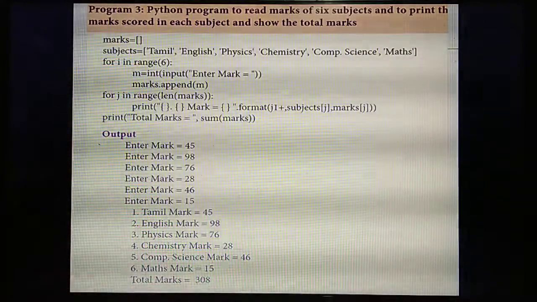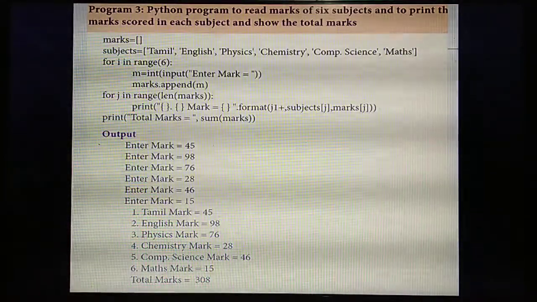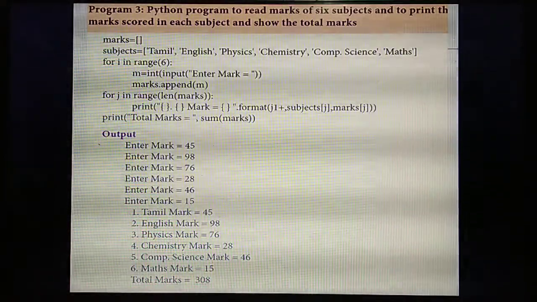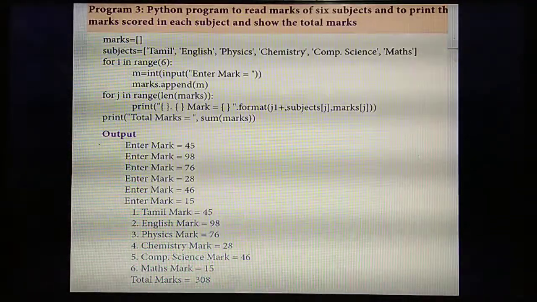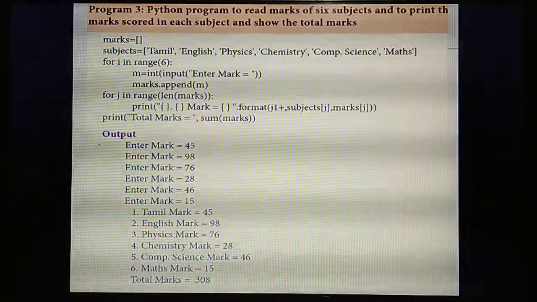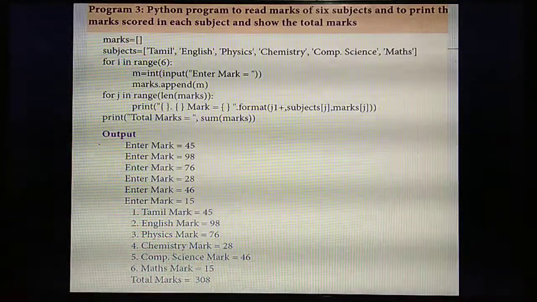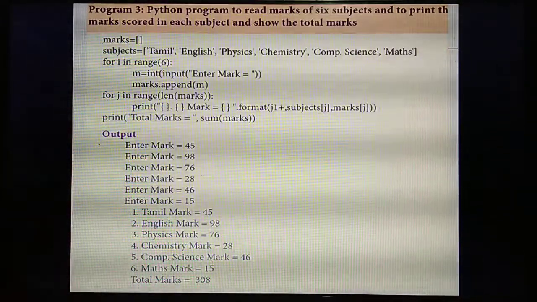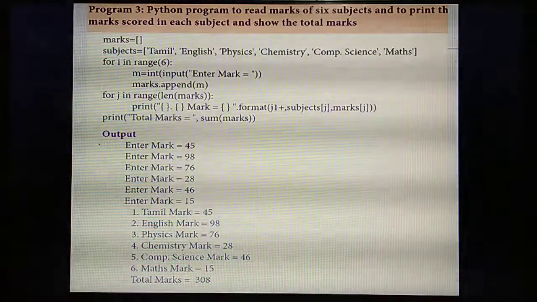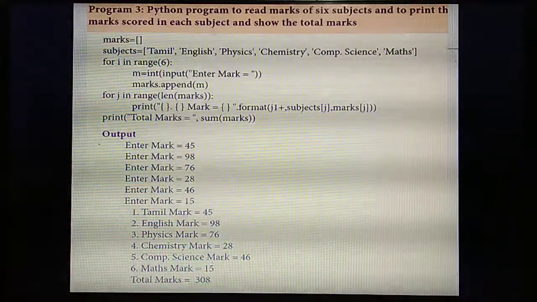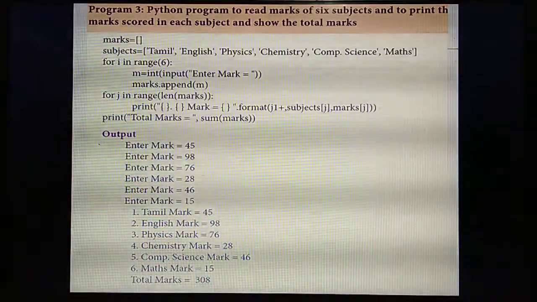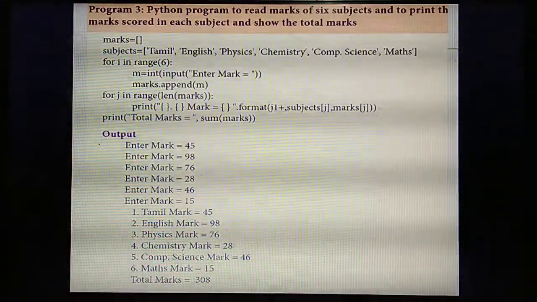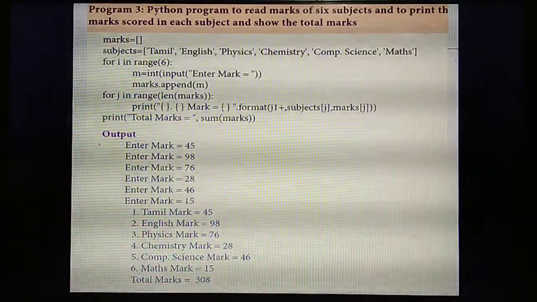Next, you are going to enter the mark. For that, you are creating a variable called m. The mark is of data type int, so in input, enter mark. How many times will it be entered? 6 times. Next, each time the marks need to be added at the last of the list. What's the name of the list? Marks. So each time you are adding the values to marks. So marks dot append of which variable? m. So append of m.